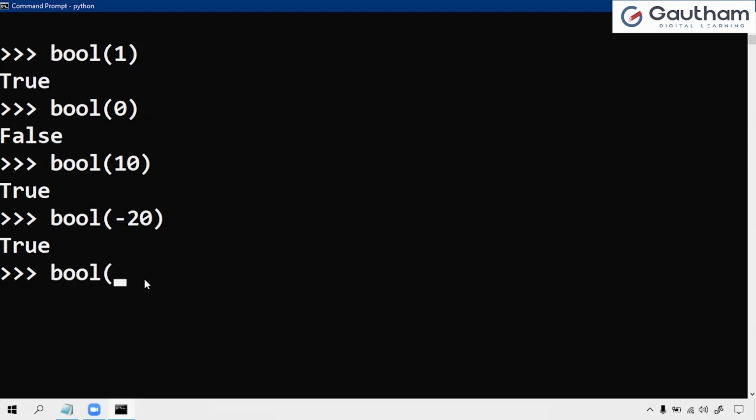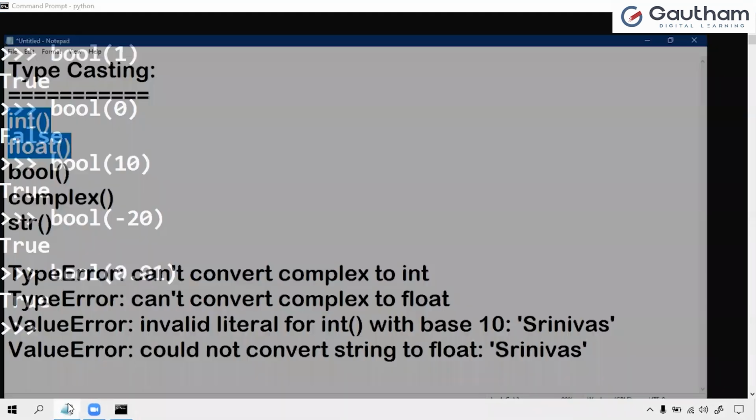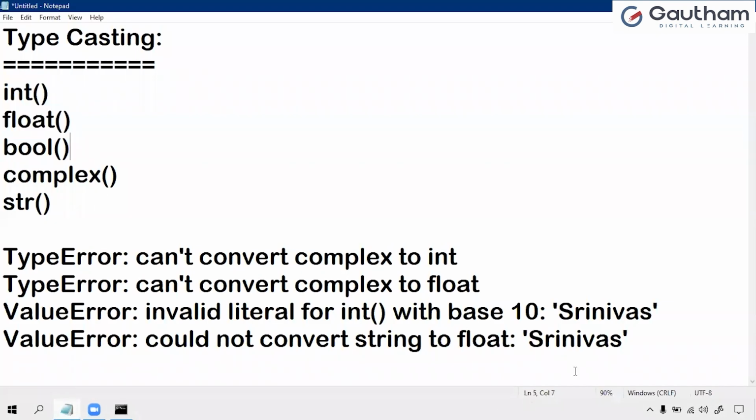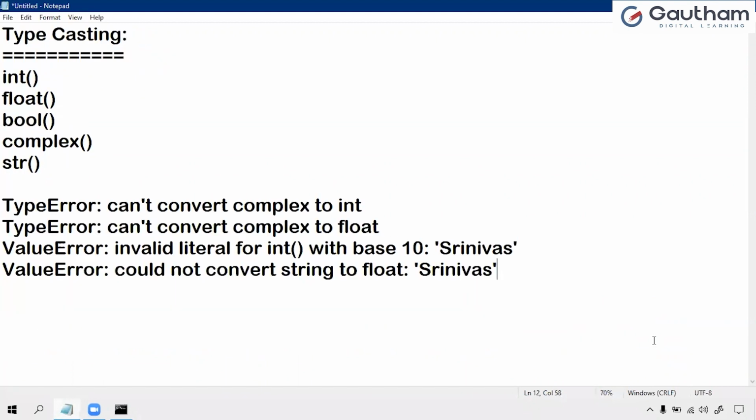Boolean of 0.01 is True. So the condition while working with Boolean: if it is 0, then it is false. Otherwise, true. Only this condition we have to follow.